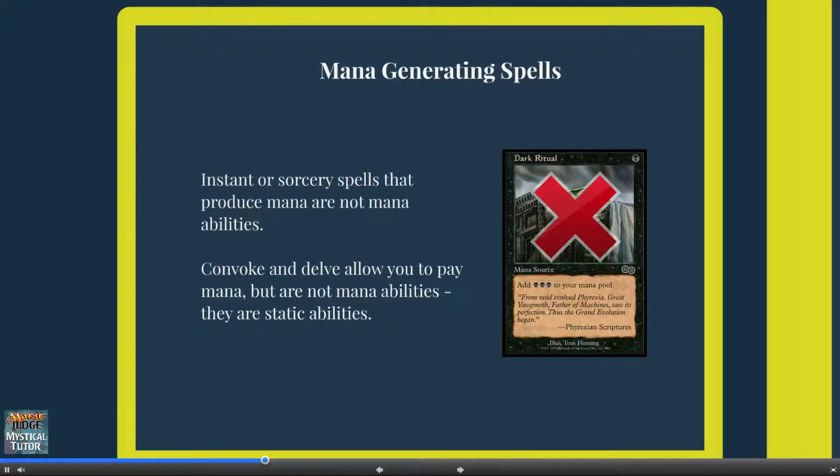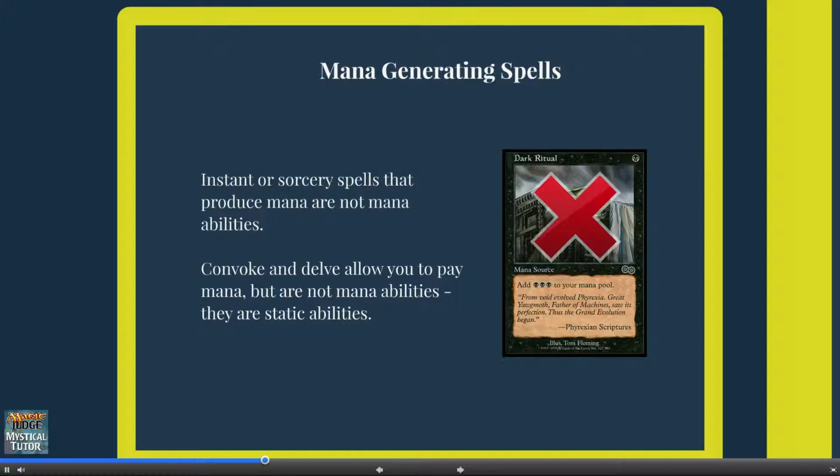There are also a lot of spells that generate mana. Mana abilities are specifically activated abilities and some triggered abilities, not spells. There are some older cards like Dark Ritual that had the type mana source printed on them, but have since received errata to become instant spells. Instant or sorcery spells cannot be mana abilities. They are just treated as normal spells on the stack and can be responded to just like any other spell.